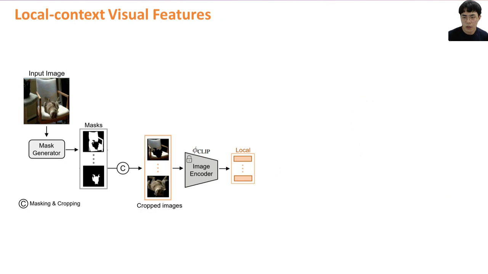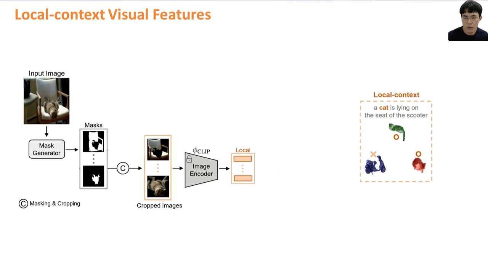To obtain local context visual features given a mask proposal, we first mask and crop the image to obtain a new image surrounding only the area of the mask proposal. It is then passed to the visual encoder of CLIP. Our local context visual features focus only on the specific mask area because cropped images do not contain context information of the image.